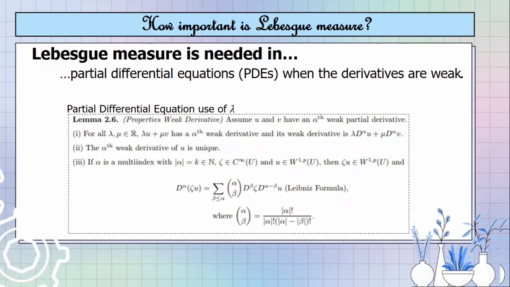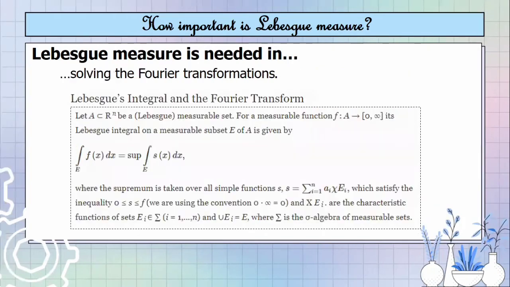Many times, mathematicians make use of the knowledge gained in solving Lebesgue integrals by solving partial differential equations when the derivatives are weak. Two steps are necessarily involved: showing that a weak solution exists, while proving the presence of a regularity result. Another case is in solving Fourier transformations.